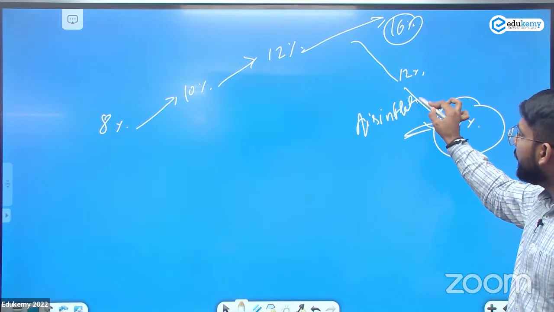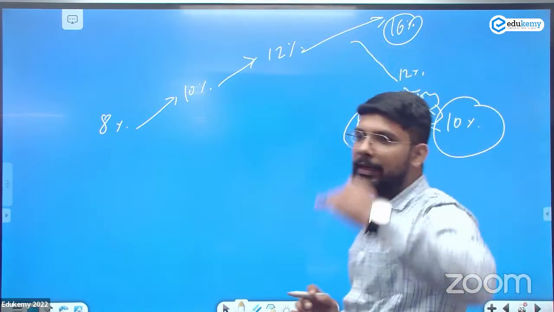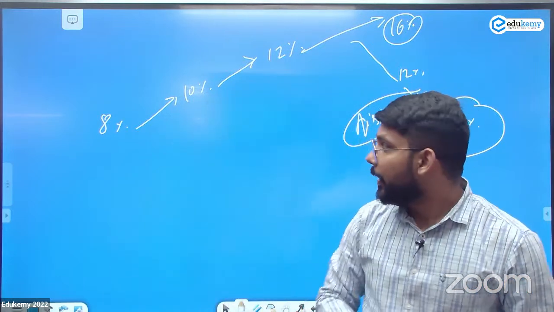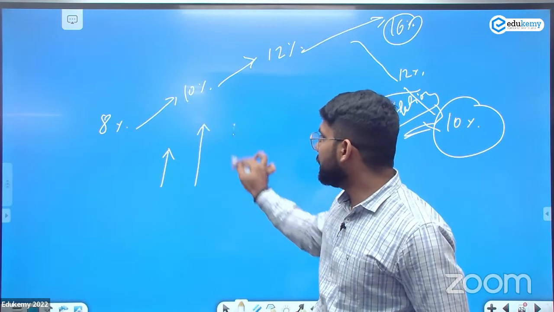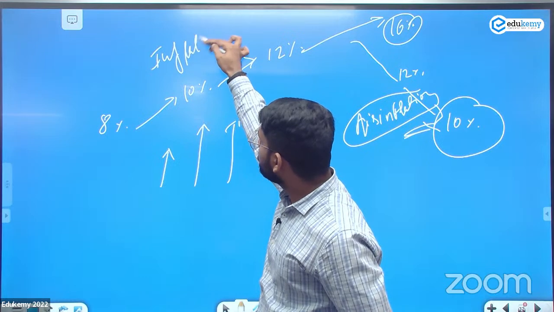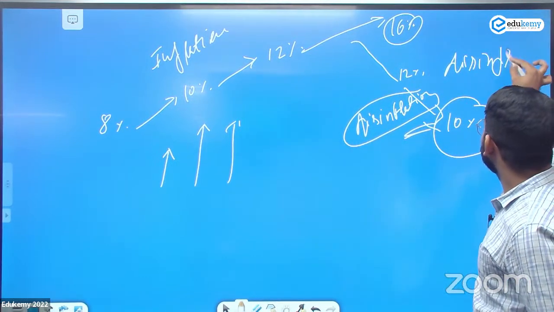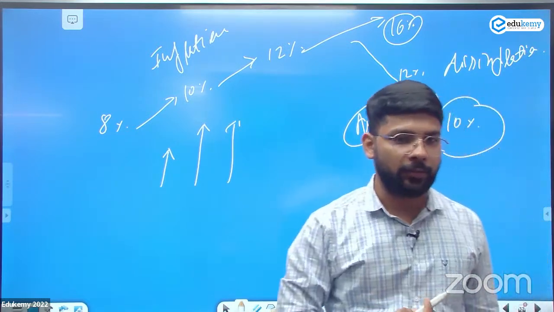Inflation है, लेकिन it's decreased from its initial phase. जो peak level था, उससे decrease हो गया. That's the meaning of disinflation. And in the case of inflation, there is a continuous increase in the prices. This is the example of inflation. This is the example of disinflation. And deflation, we already discussed. What is the deflation?